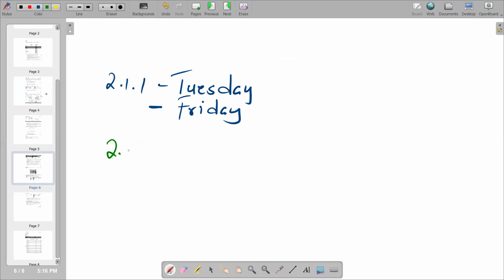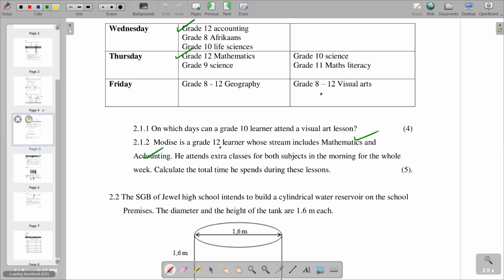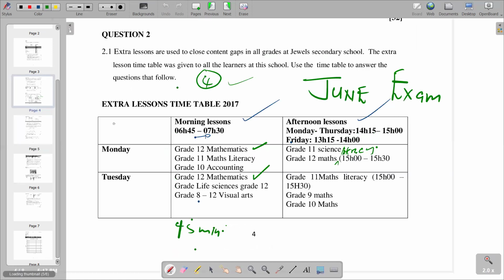For 2.1.2, we can recheck the number of times we have. Remember, we are saying mathematics and accounting. Thursday, maths is one, grade 12 accounting. We have Wednesday, we check again. On Tuesday, we only have mathematics. We have mathematics, and then Tuesday we've got mathematics. So this is what we have. We have 45 minutes, and you multiply by 4.